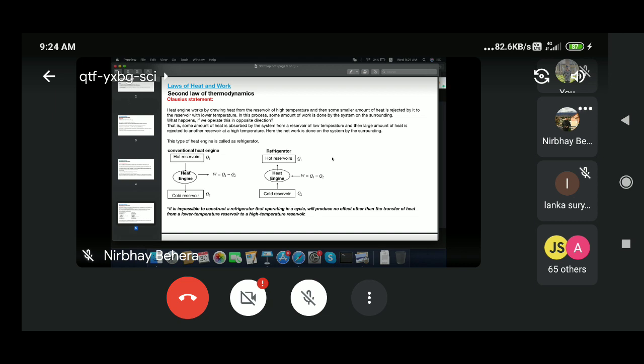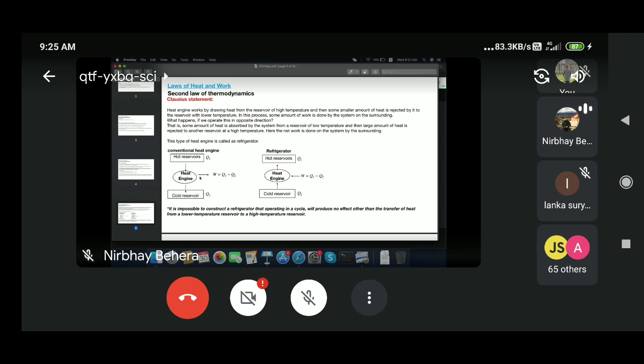And in that process you are doing some work. So on the left-hand side I have the conventional heat engine. Suppose this is my hot reservoir at temperature T1, and an amount Q1 of heat is absorbed, or withdrawn, by the heat engine, and Q2 amount of heat is rejected to the cold reservoir.